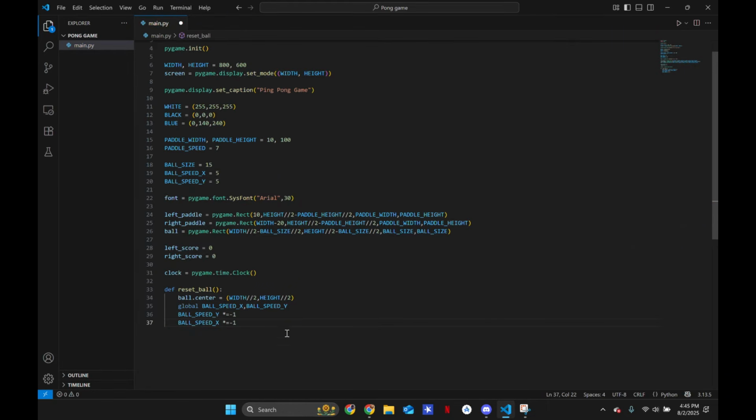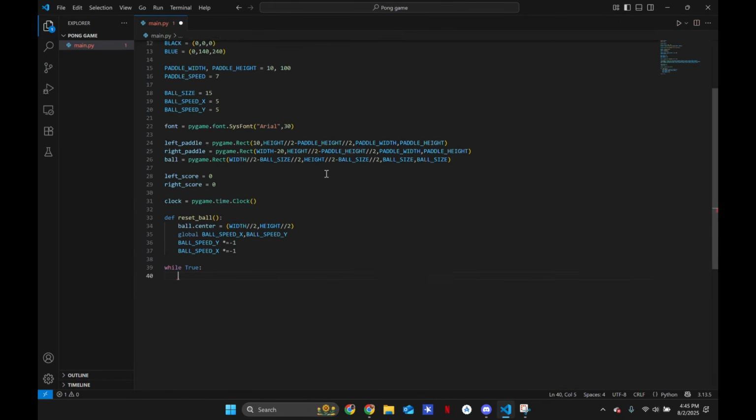So what this is going to do is that every time it goes out, it's going to flip the direction that the ball's going, so that the game is kind of different every time it resets. But yeah. So now that we're done with that, we can start a while True loop, which is needed in every single Pygame program.